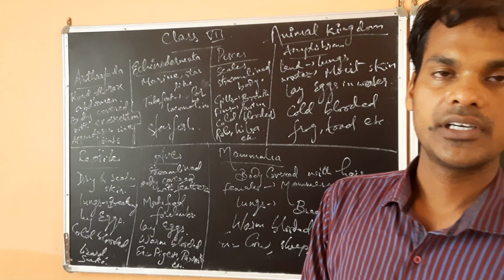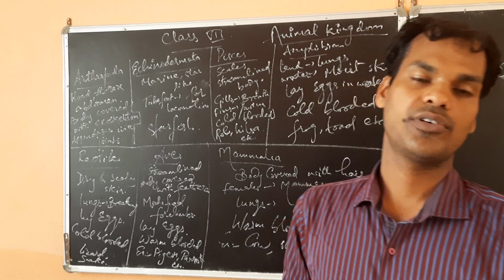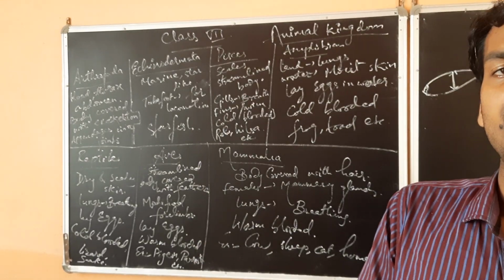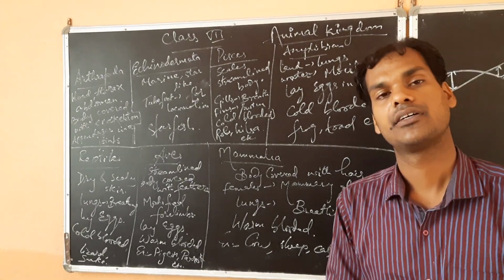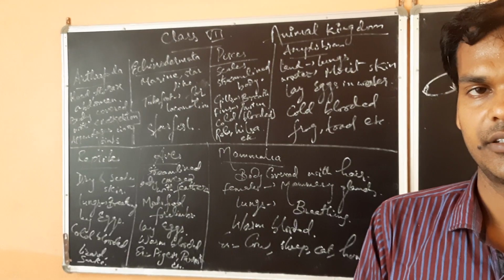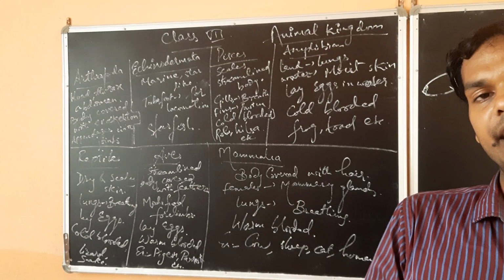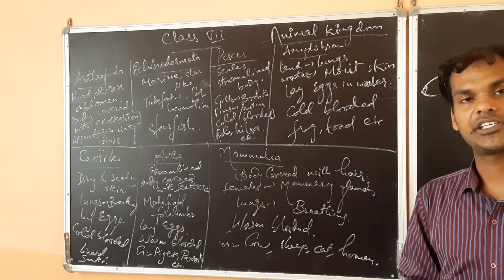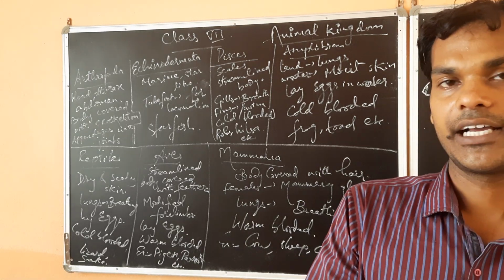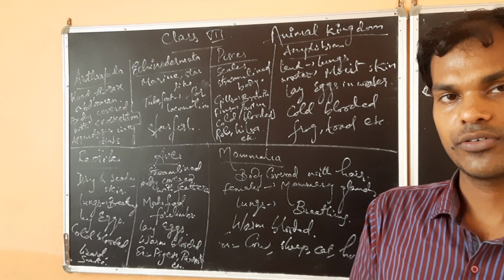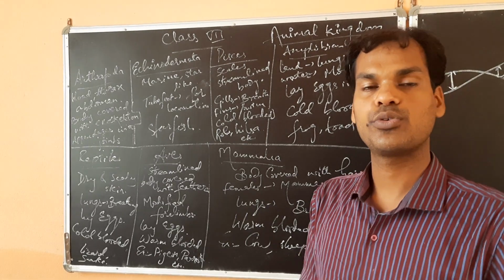You might have observed that during the winter season, you will not see any snake. You will not see any lizard. The reason is the outside temperature is very low, and they cannot change their body temperature according to environment. This is cold-blooded. Previously I think I have told wrong, so you correct now. Cold-blooded means they cannot change their body temperature according to environment.